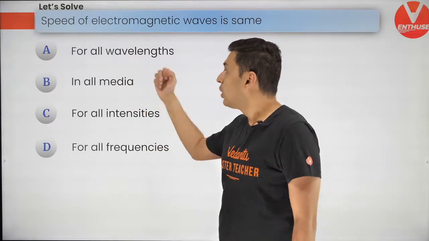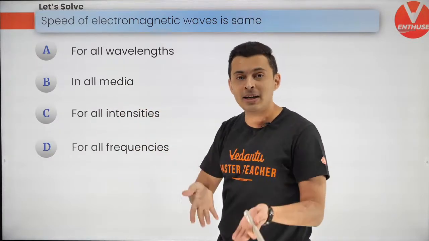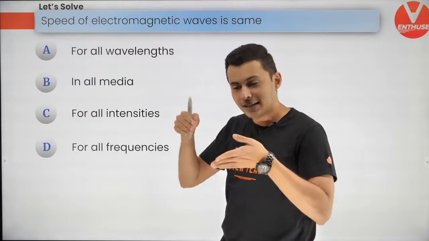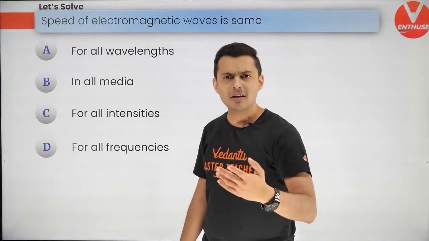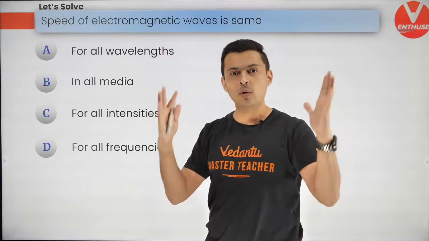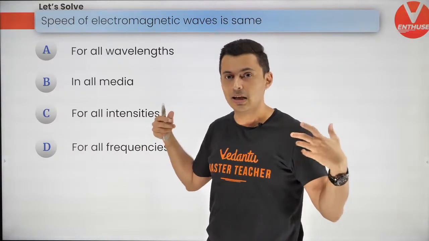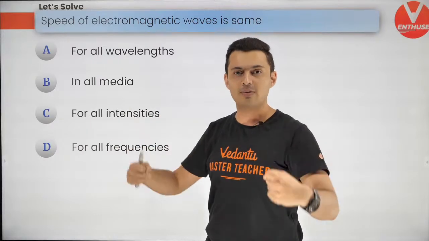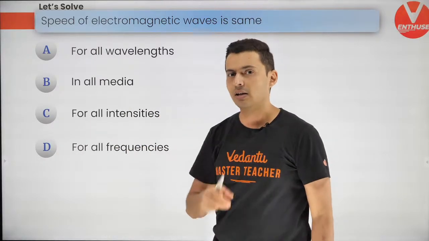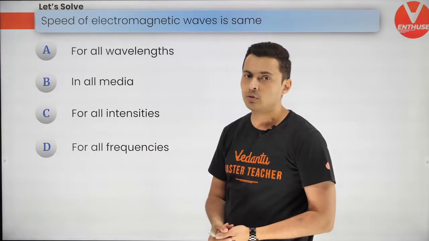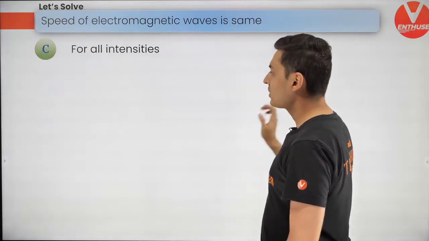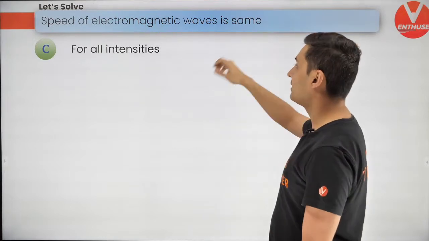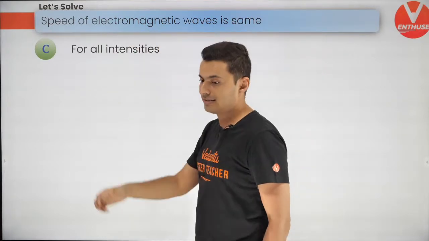How about medium? Oh, obviously refractive index is dependent on the medium. If light enters a different medium, the speed of light will change. But intensity? No. Just because you have more light does not mean it is going to be like, hey, I am more, I am going to travel faster. Or if you have a faint light, okay, this is hardly any light, I am going to travel slowly. No, it's not going to be like that. It's going to travel with the same speed. So guys, understand, speed of light is same for all intensities.